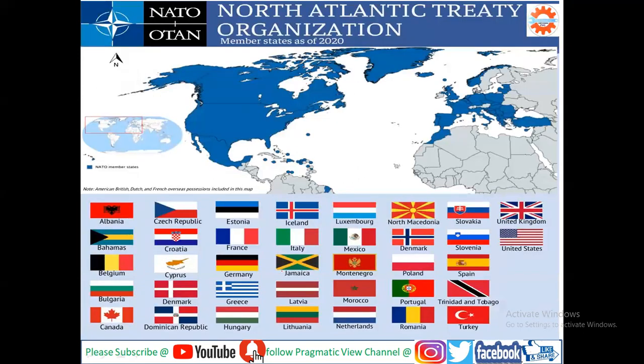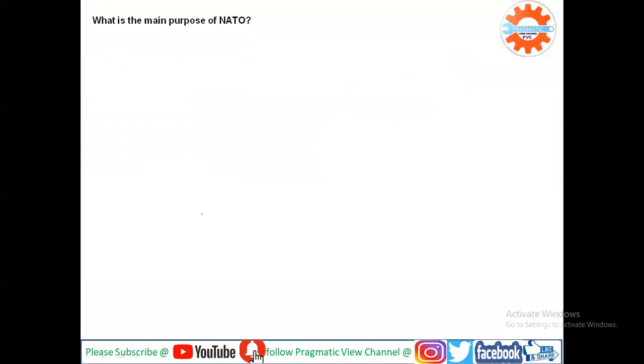Here you see the blue color, all of this blue color entirely, right here also. These are the part of NATO. You can see clearly here that all of these countries are members of NATO.